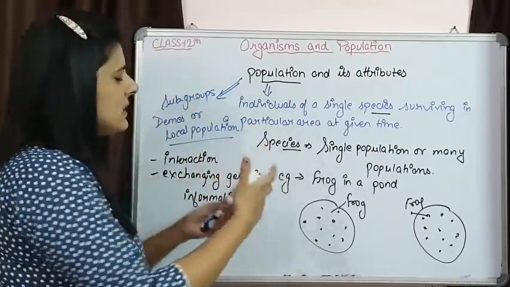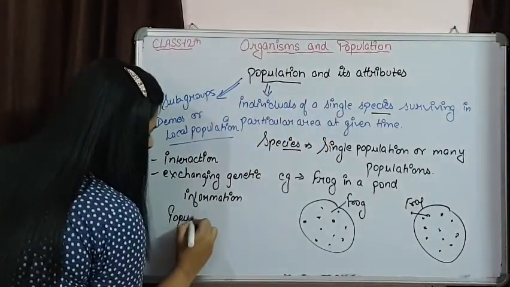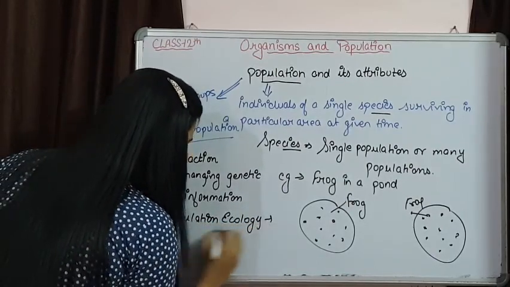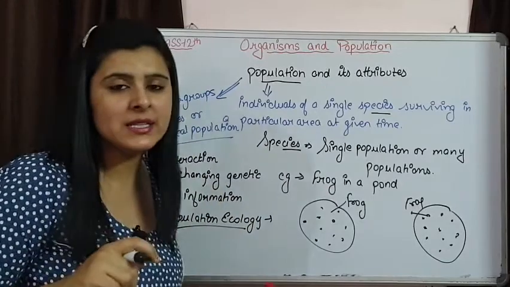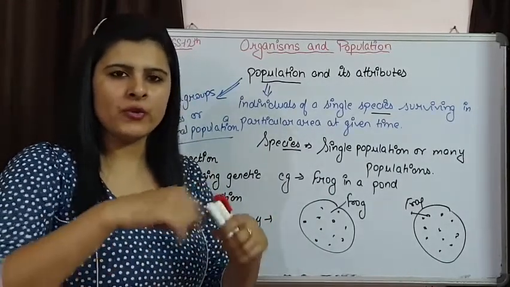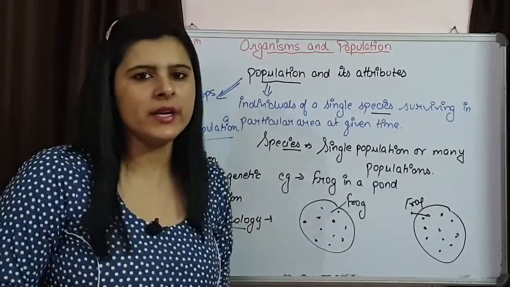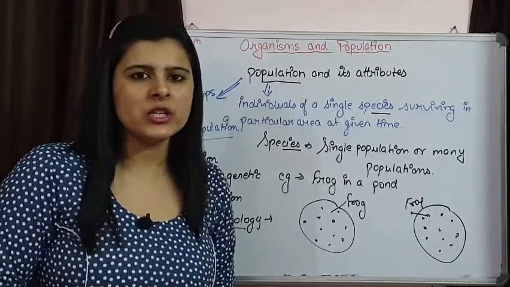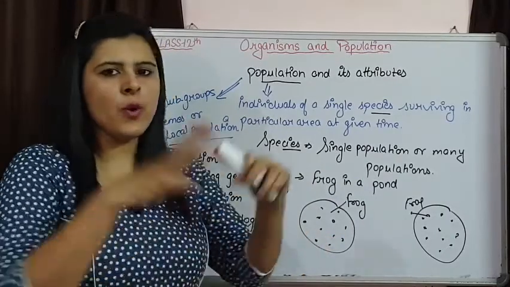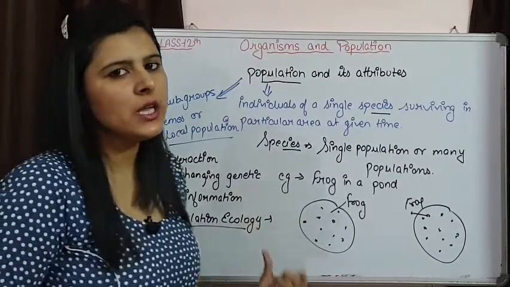And obviously we are talking about ecology, so from here comes another branch of science, that is population ecology. That is the branch of science in which there is study of individuals of a single species that are living in a particular area at a given time, how they are independent of each other, how they are aggregated at a single place. All these things about a population that we are studying come under population ecology.